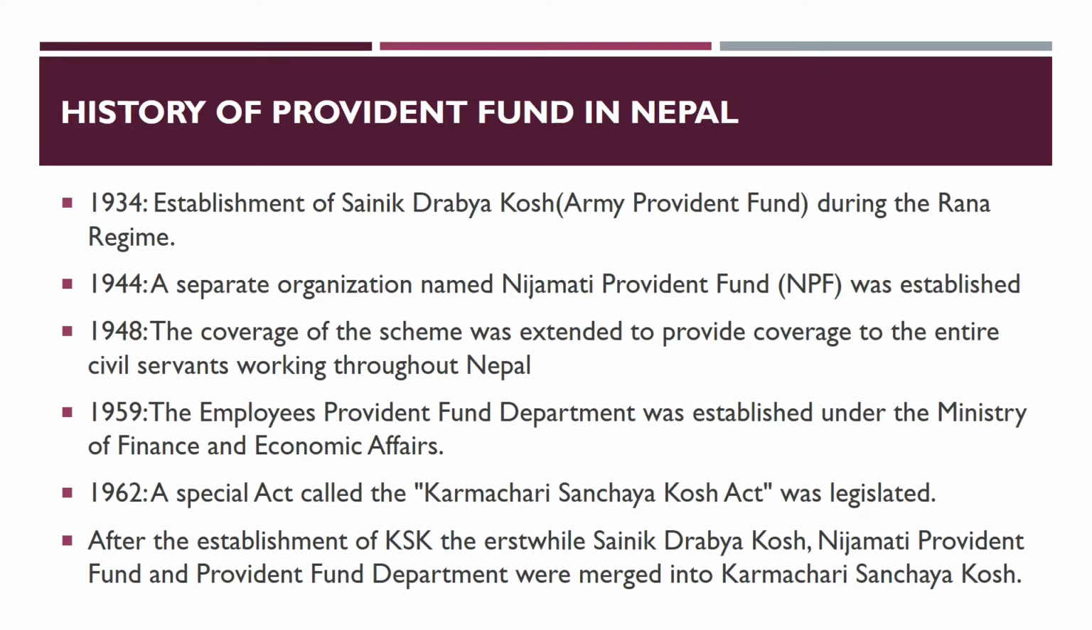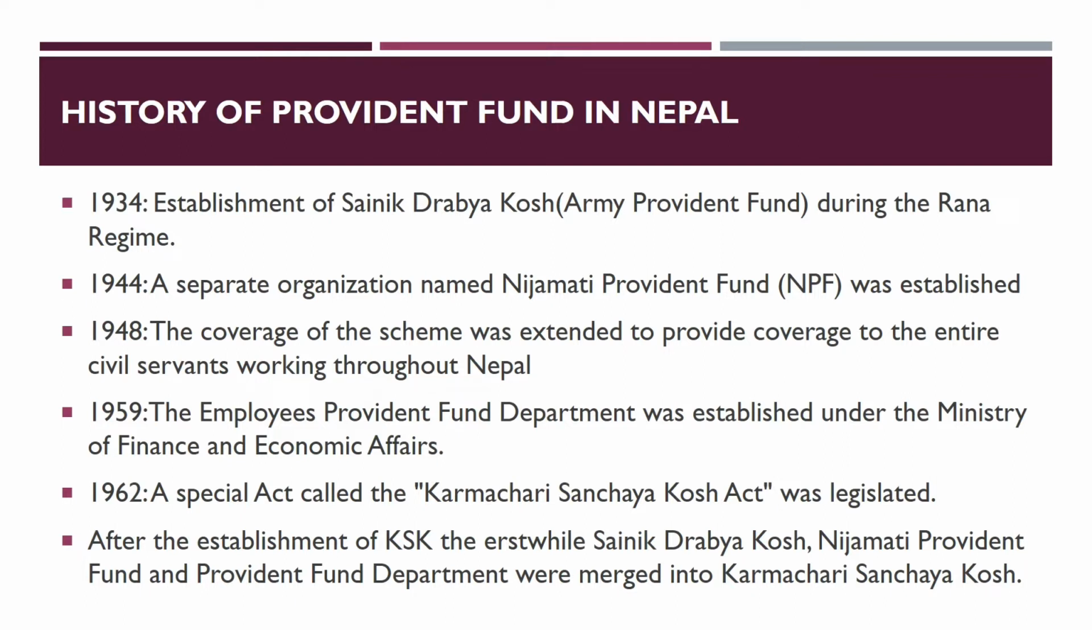In Nepal, the history of Provident Fund dates back to 1934 when the Provident Fund scheme came into existence with the establishment of Sainik Dravya Kosh, that is Army Provident Fund, during the Rana regime. The scheme was initiated with the intention of removing financial hardships to the army personnel after their retirement. Under the scheme, the army staff was required to contribute a specific percentage of their salary to their provident fund, that is Sanchaya Kosh, account in Sainik Dravya Kosh.